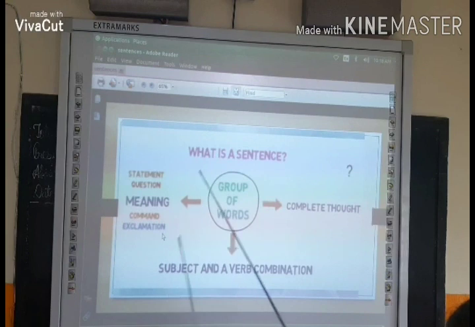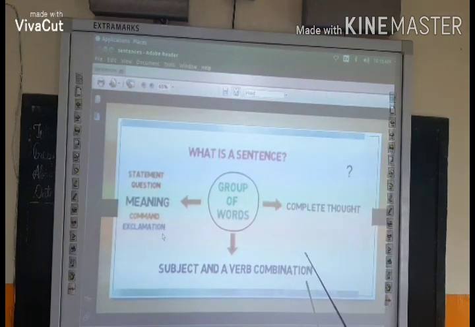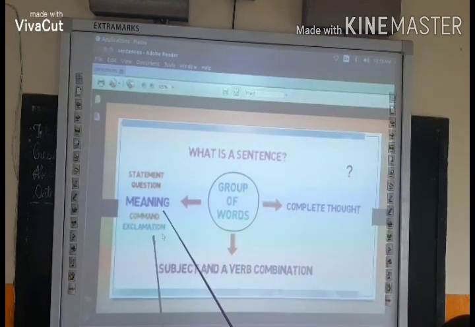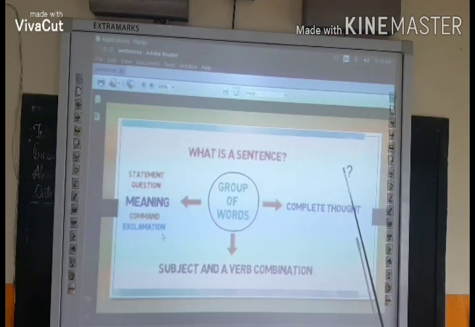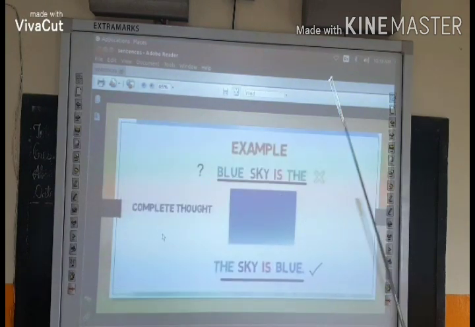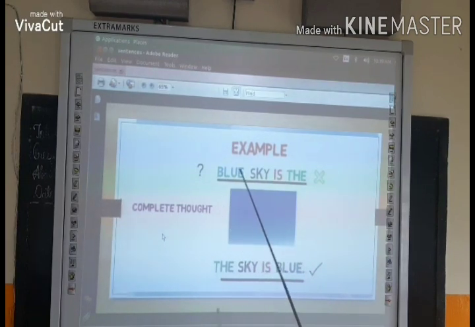There are three characteristics of sentences. First is complete thought, second is subject and verb combination, and third is meaning. Here we will see all three characteristics one by one. For example, here you can see a sentence: Blue sky is dark.